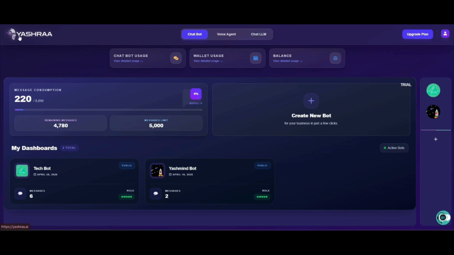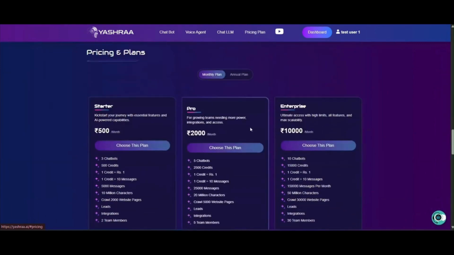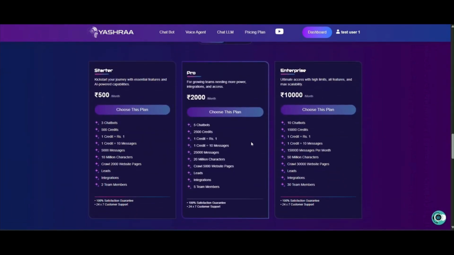So I hope you have now understood how the pricing plan works in both Indian rupees and dollars, and you will be able to choose the plans according to your needs.